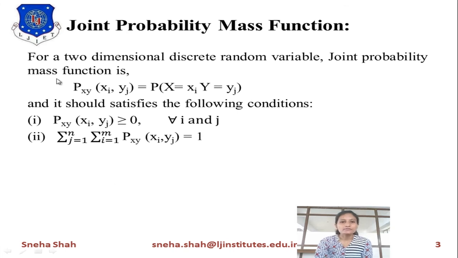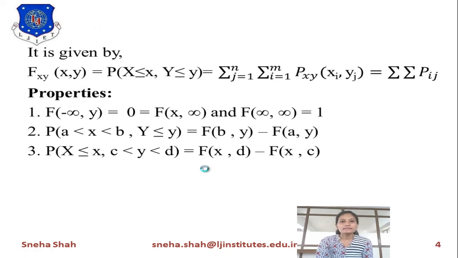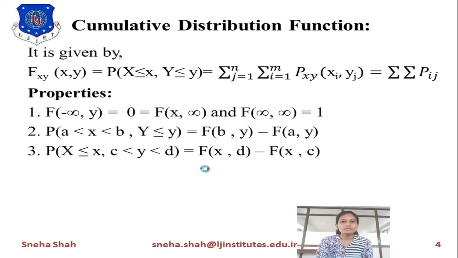In this we will use these two properties, or these two conditions. We have to check whether the probability of the function is greater than or equal to 0 or not, and the second condition is whether the sum of all the probabilities is 1 or not. If these two conditions are satisfied, then and only then is that function considered a joint probability mass function.